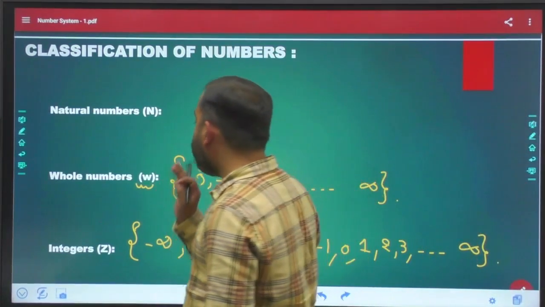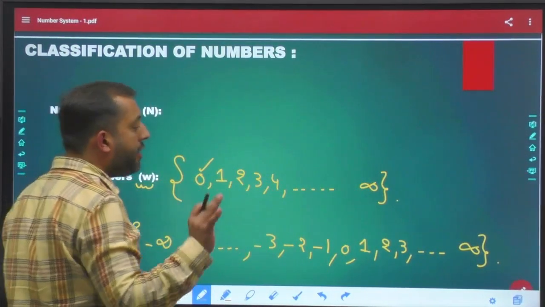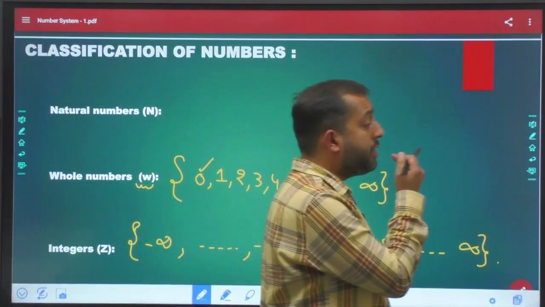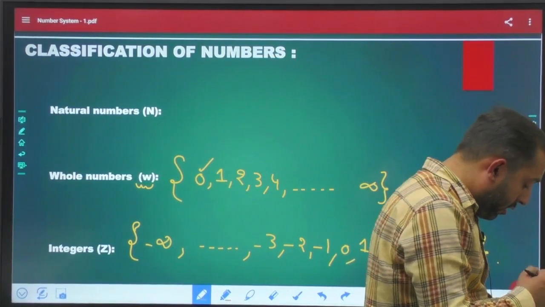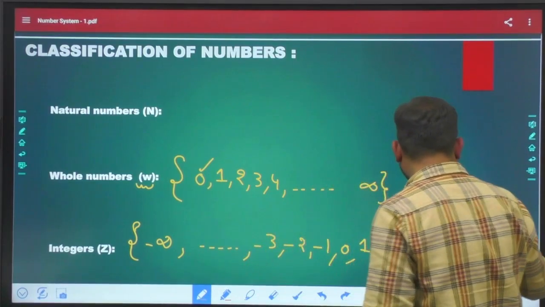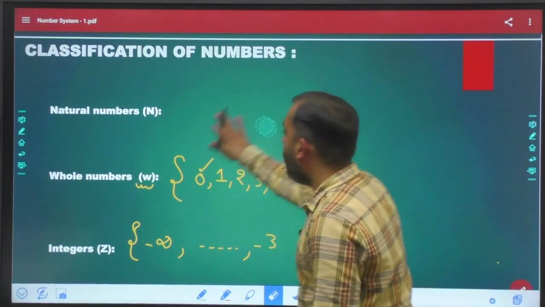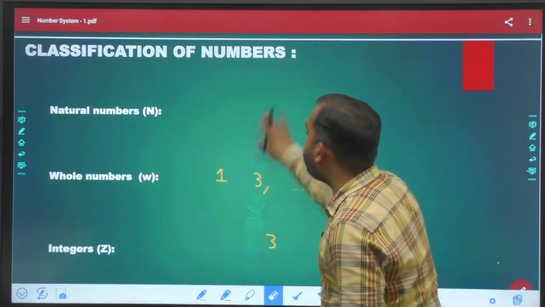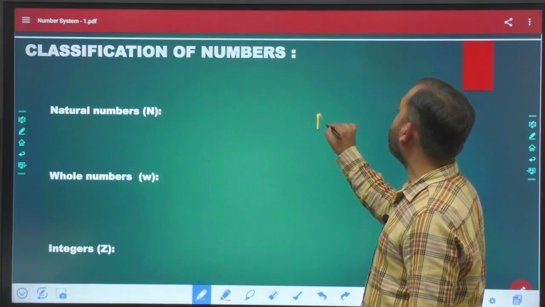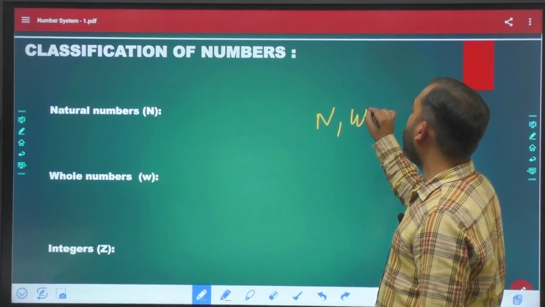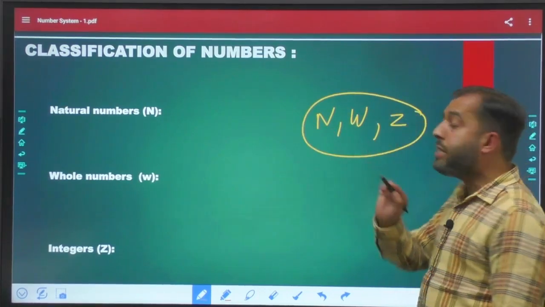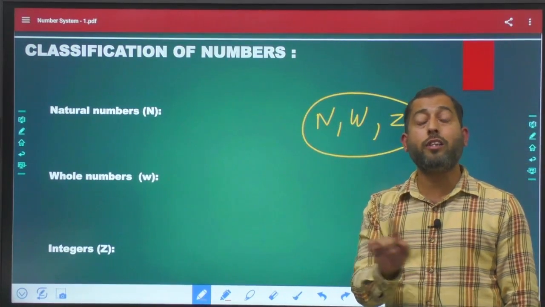Now please write down a very important aspect of these three classifications. Whether you talk about natural numbers, whole numbers, or integers, these are complete numbers.